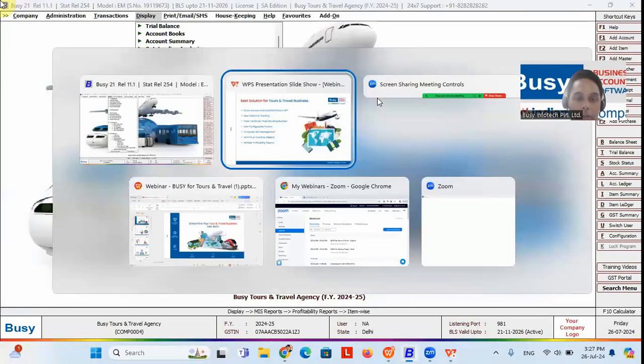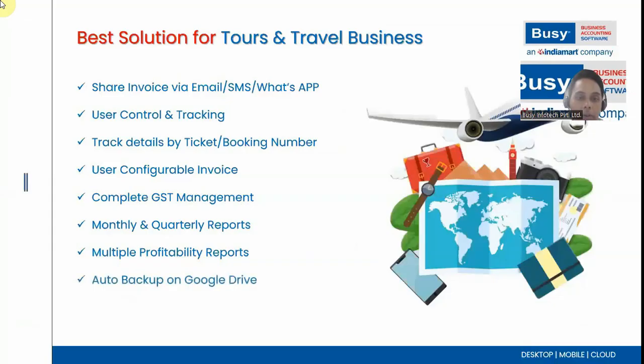Another solution that Busy is providing is auto backup. It's a very important and very required feature that the software should take backup automatically. I don't need to take the backup manually. My backup should be taken in the backend in my local drive, and if I need to take backup in Google Drive also, then that option should also be possible from the software. So yes, in Busy we have this feature that you can take the backup automatically in your Google Drive.